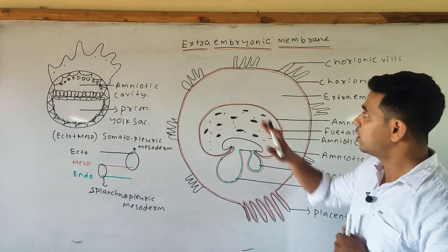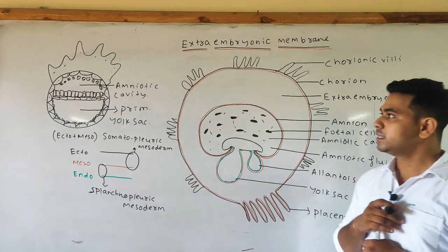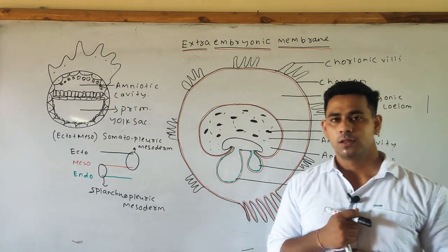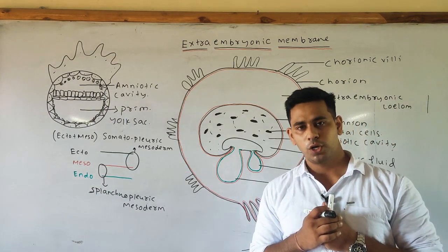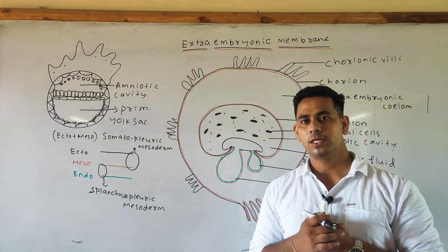So this is all about today's class. In the next class, we will discuss in detail the chorion, amnion, allantois and the yolk sac.